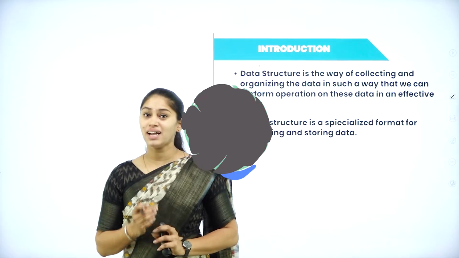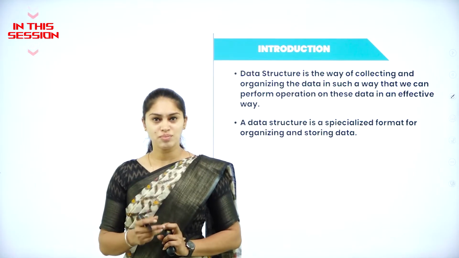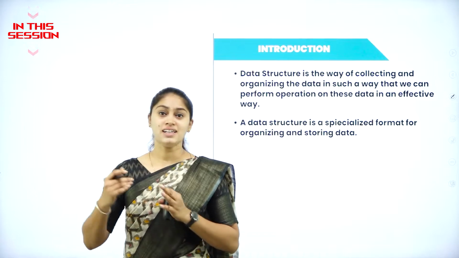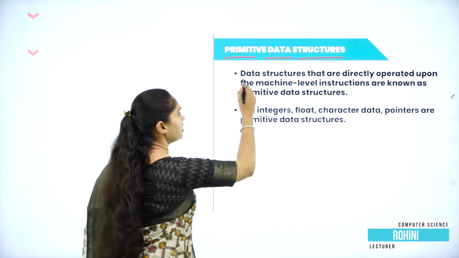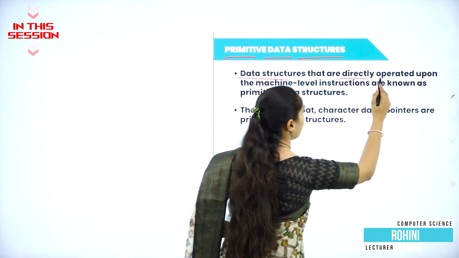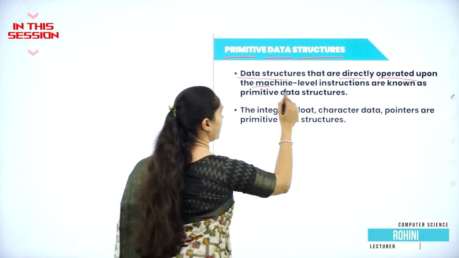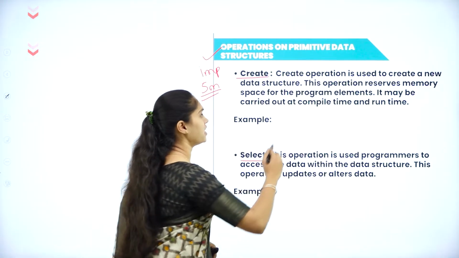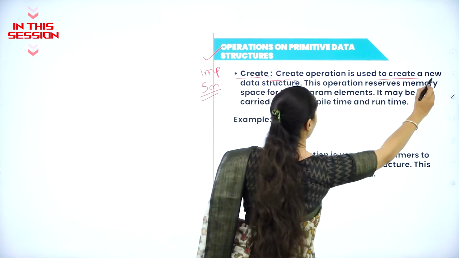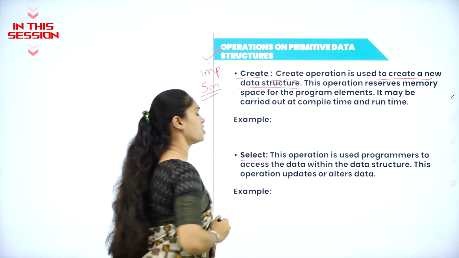So data is nothing but a raw fact that needs to be processed in order to get information. When it comes to the primitive data structure, here data structures are directly operated upon by machine level instructions. When it comes to the create operation, this operation is used to create a new data structure.